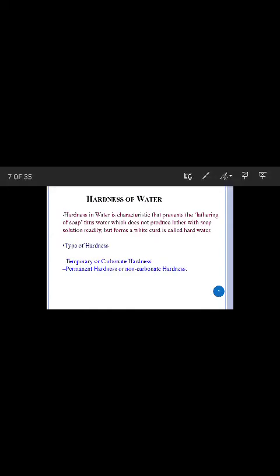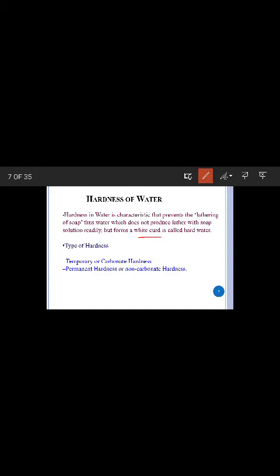And now let us see what is hardness of water. The hardness is one of the properties of the water. Water contains many properties. Among them, hardness is one property. Let me explain what is hardness. The hardness refers to lathering. It prevents the lathering of the soap solution, or else it does not produce lather with the soap solution readily. Instead of that, it will form a white curd, which is referred to as the hardness.